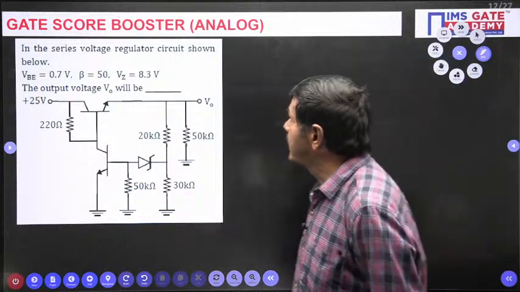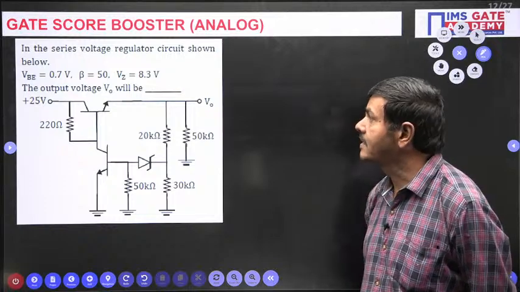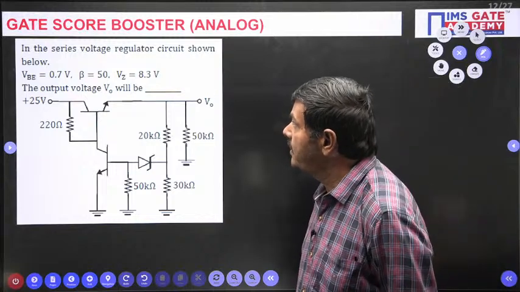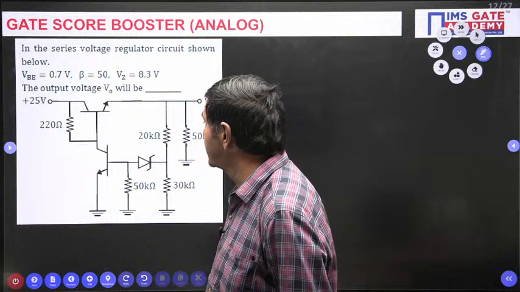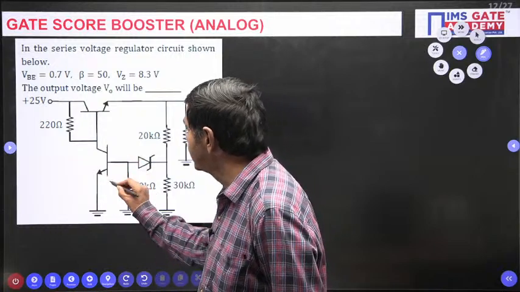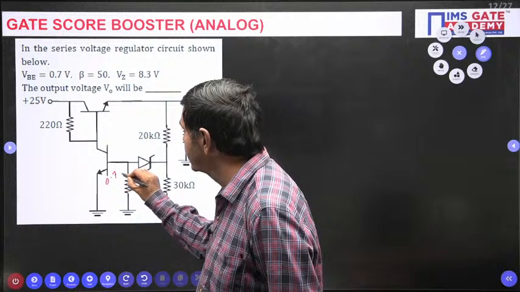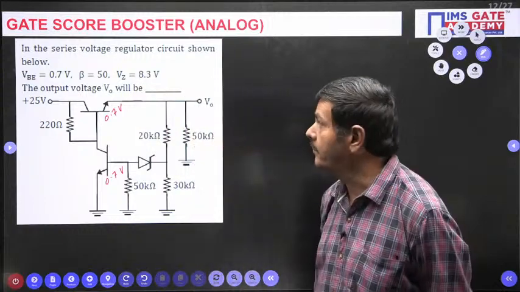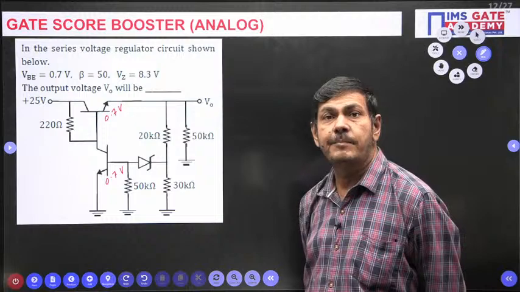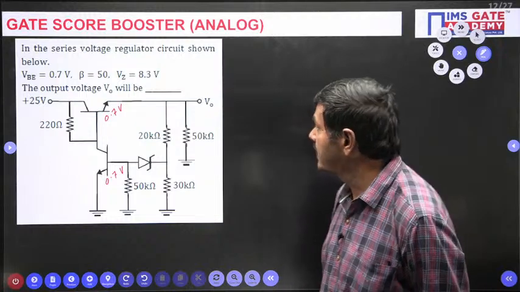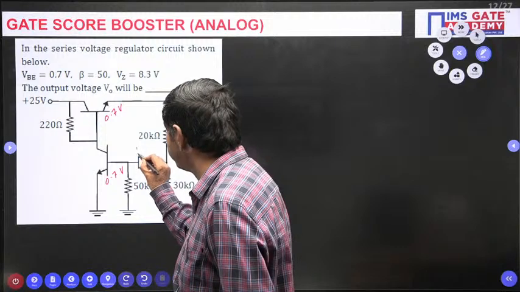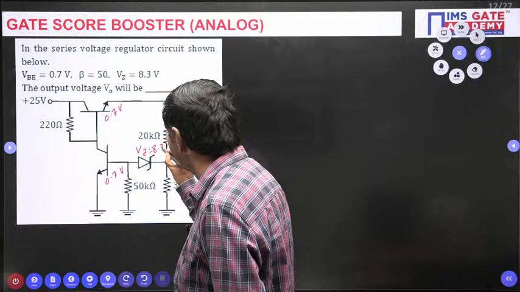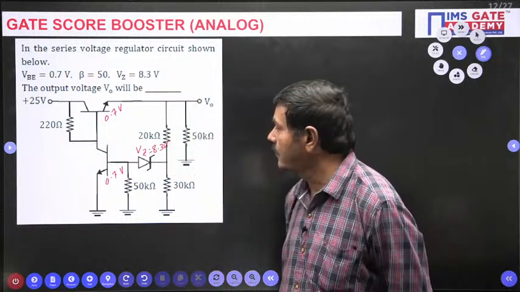In the series voltage regulator circuit shown, this is called a series regulator circuit. VBE is 0.7 volt, the base to emitter voltage is given 0.7. This voltage is 0.7 volt, even this voltage also 0.7, the base to emitter voltage given in the problem. VZ is nothing but 8.3 volt. The breakdown voltage of the Zener is given 8.3 volt. This voltage is 8.3 volt only.